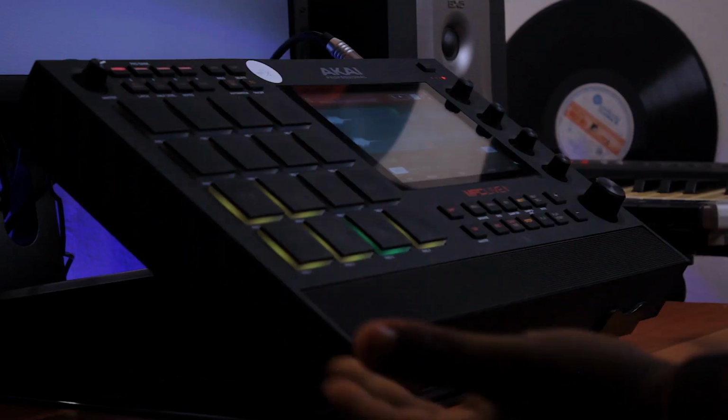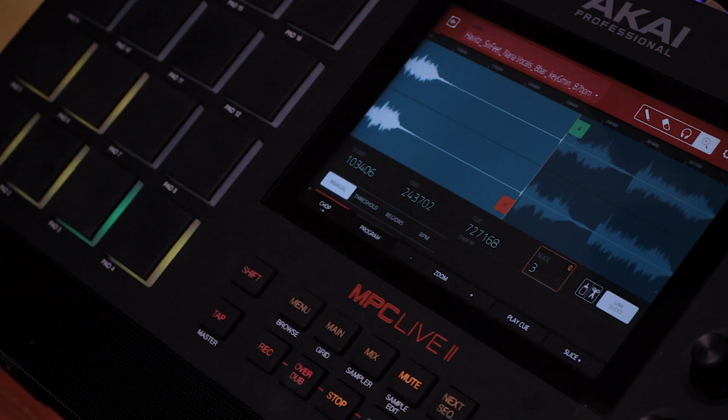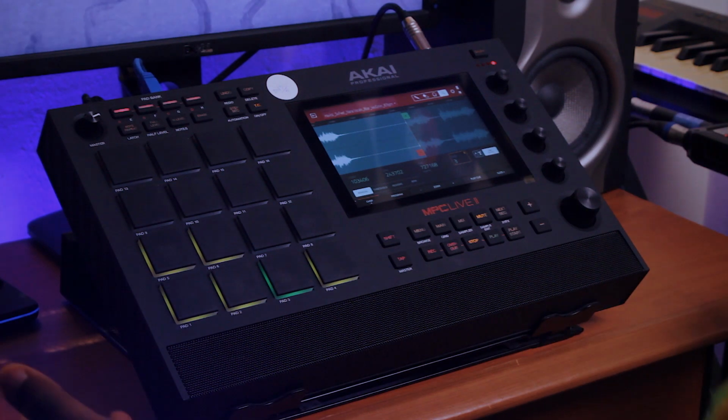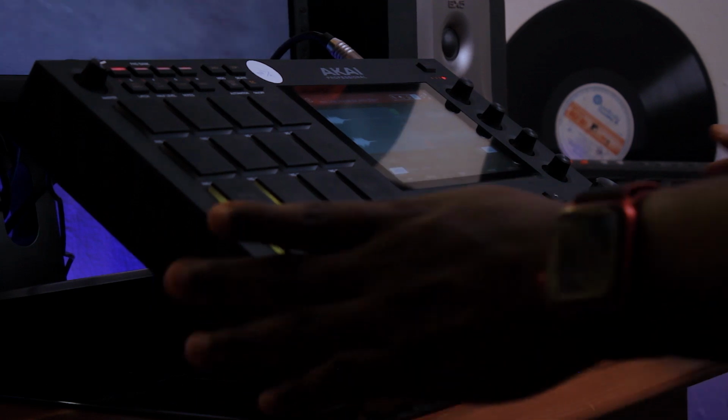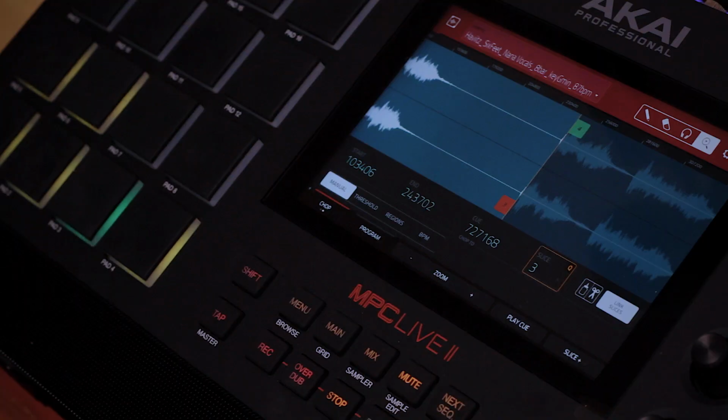And that's how awesome it is to work on this awesome AKAI Professional MPC Live 2. You can start doing things right out of the box. That's basically how to work with your samples on the AKAI Professional MPC Live 2, sampling made easy. I hope you picked up one or two things, and we'll see you in the next one.